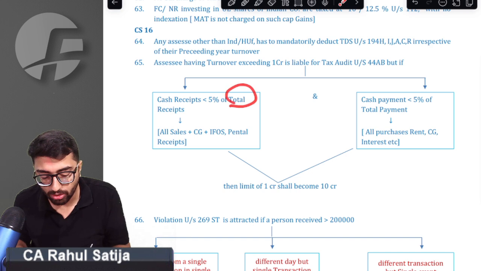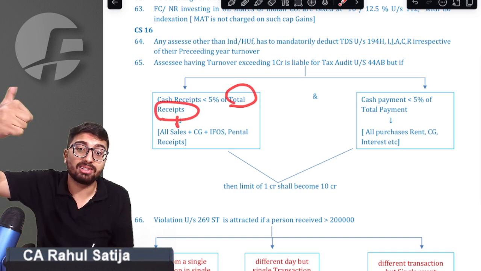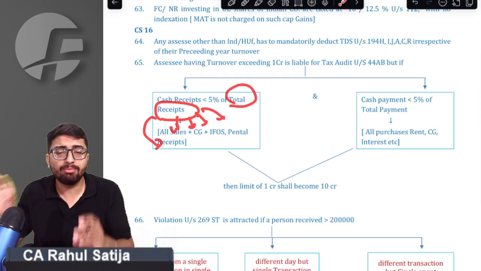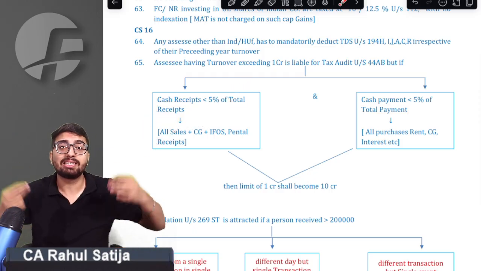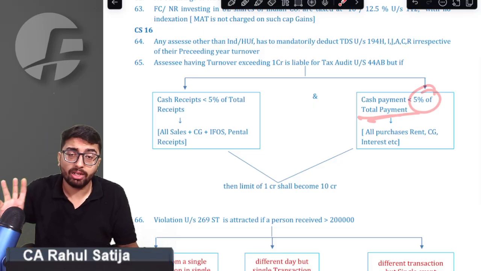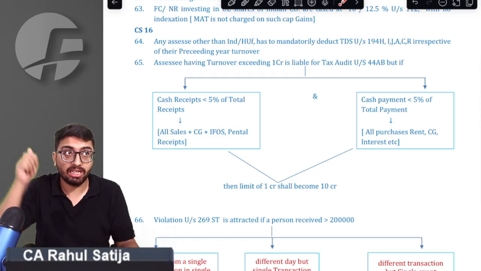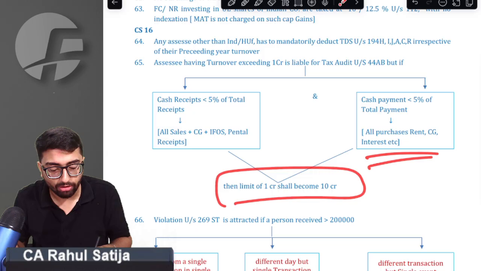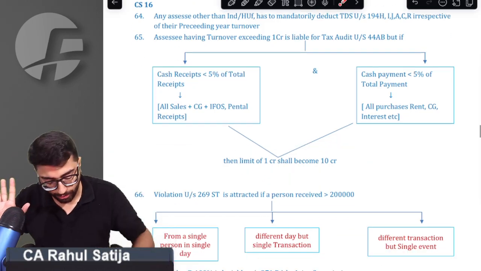But sir, in this case, we have total receipts. Total receipts include all sales receipts, all capital gain receipts, all IFOS receipts, all rental income, all the income that you have received is considered in this 5% limit, in this total limit. Similarly, all payments would include if you have purchased any asset, if you have paid any rent, every payment would be included. So then only your limit of 1 crore will become 10 crore.